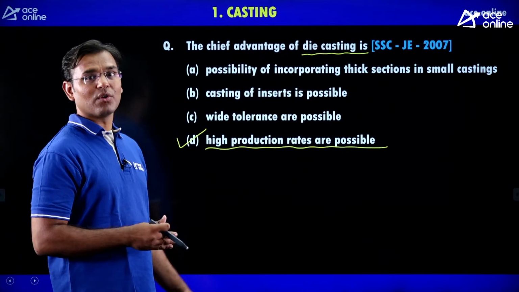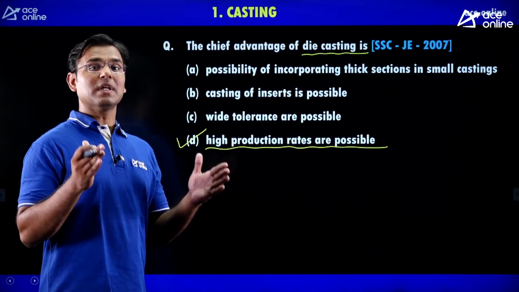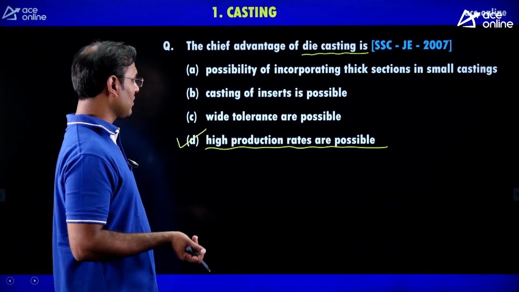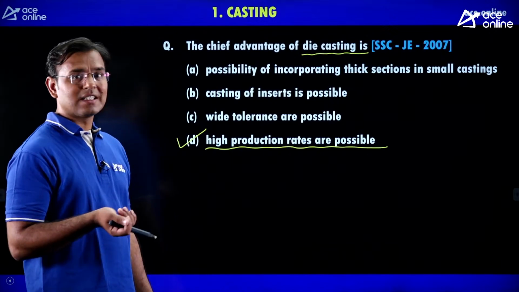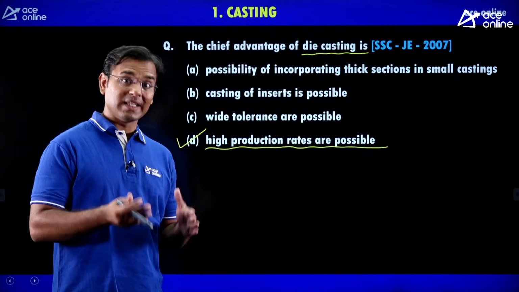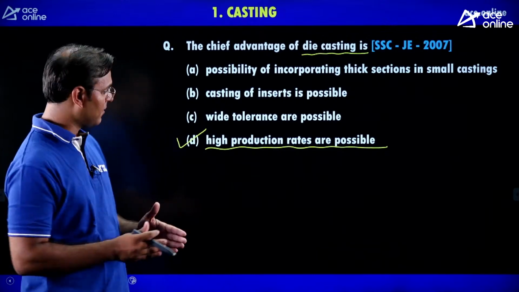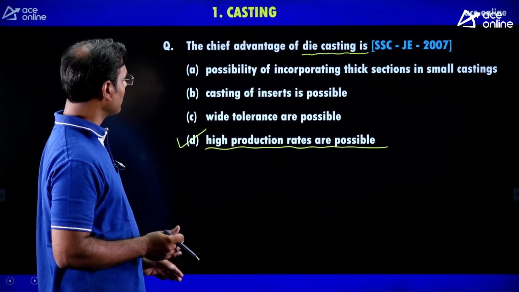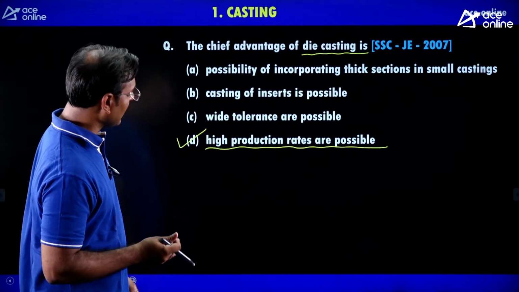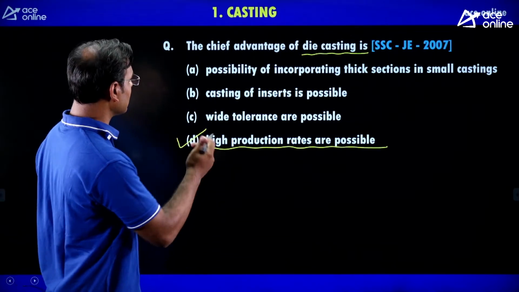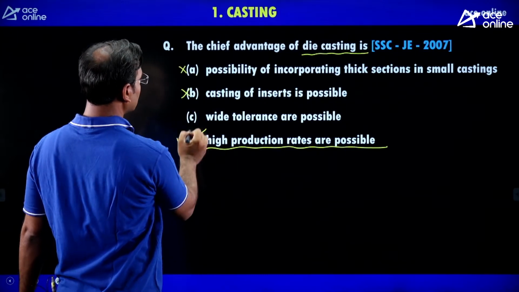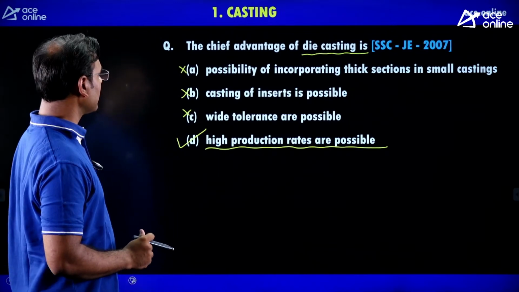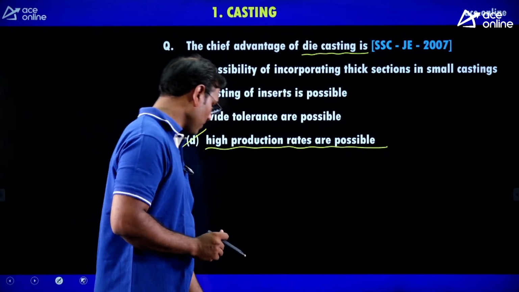But in die casting we already have one metal die, and through that metal die we can produce an infinite number of components. Hence, when there is a question about die casting, the student has confusion between investment casting and die casting. Here the options are: high production rate is possible, possibility of incorporating thick section in small casting, casting of inserts is possible, wide tolerances are possible. The correct answer is high production rate is possible, the chief advantage of die casting.